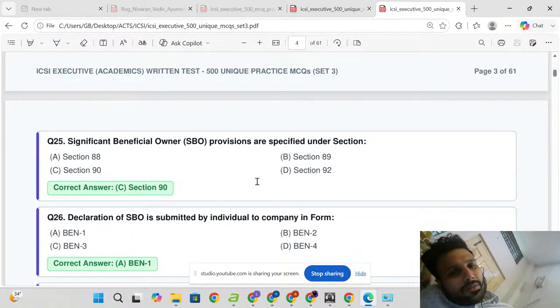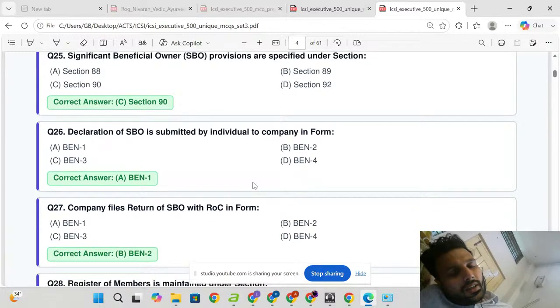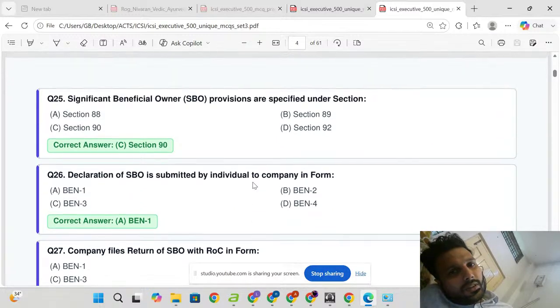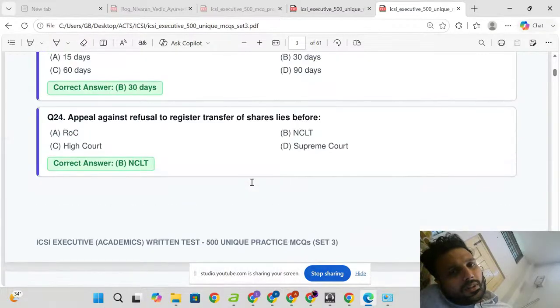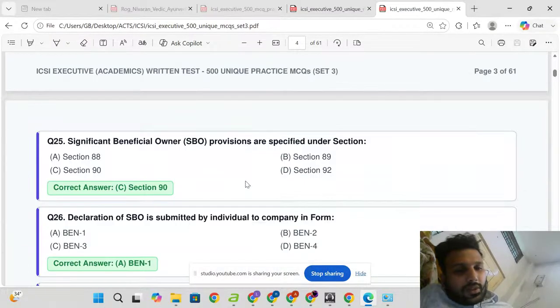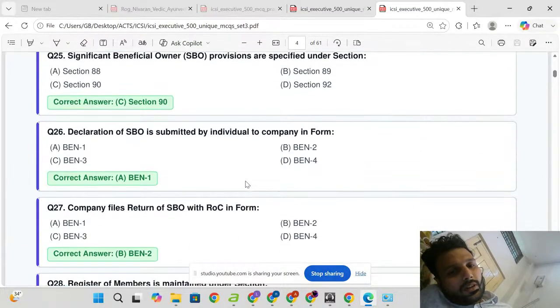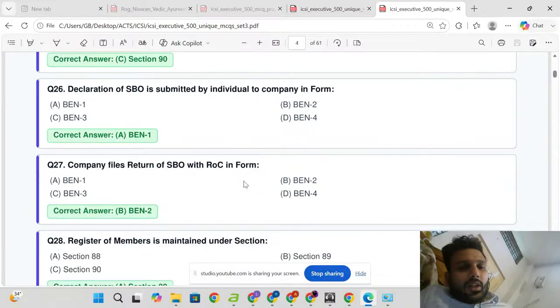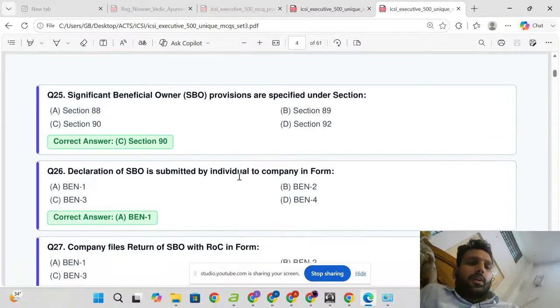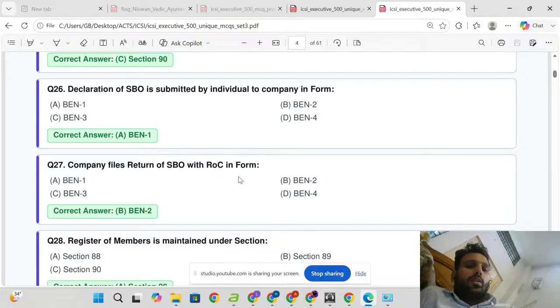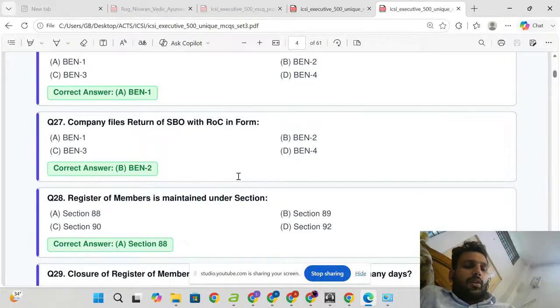Significant Beneficial Owner (SBO) provisions are specified under Section 90. Declaration of significant beneficial owner is submitted by the individual to the company in form BEN-1. The company files a return of significant beneficial owner with the ROC in form BEN-2.